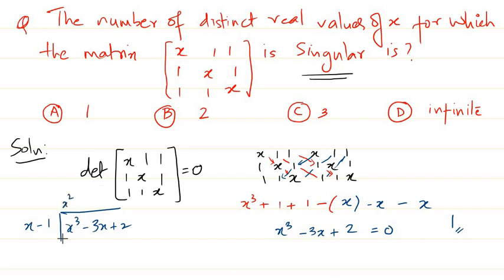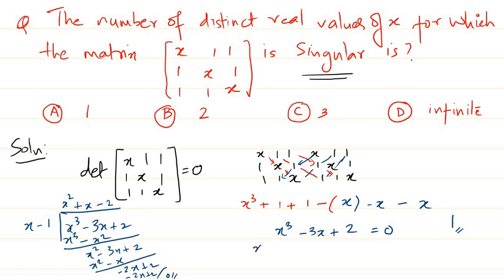So I'll multiply x square and get x cube minus x square, which leaves x square minus 3x plus 2, and plus x gives x square minus x, and that again I'll get as minus 2x plus 2, so it becomes 0 here.